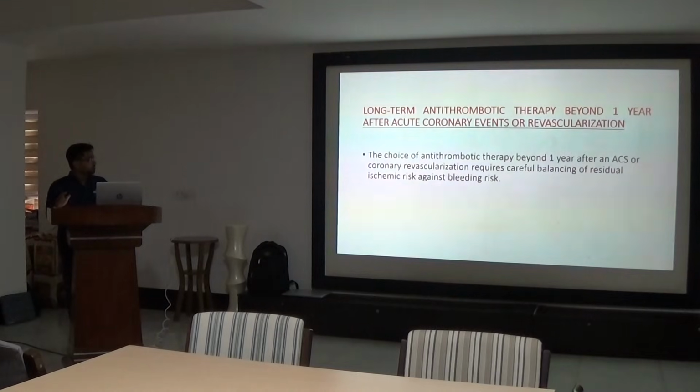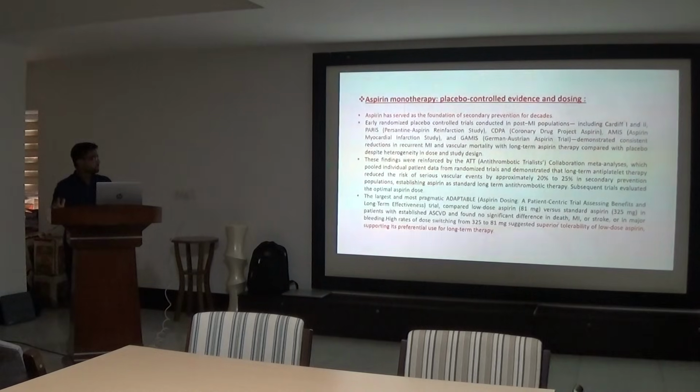Long-term antithrombotic therapy beyond 1 year after acute coronary event or revascularization. The choice of antithrombotic therapy beyond 1 year after an ACS or coronary revascularization requires careful balancing of residual ischemic risk against bleeding risk. Aspirin monotherapy has served as the foundation of secondary prevention for decades, but now it is not preferred. If aspirin is to be given, low dose aspirin is preferred for long term therapy due to its superior tolerability. As sir asked before the presentation, what to use, 81 or 325? Low dose aspirin is preferred. In India we have 75 milligram of aspirin.